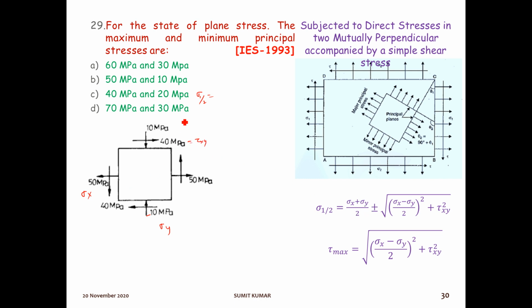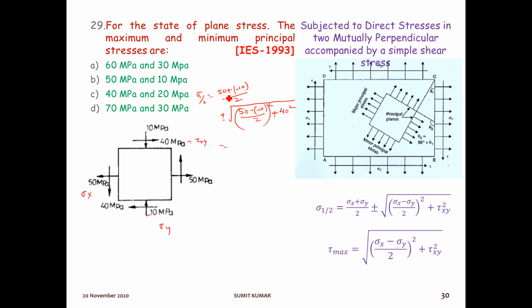So, sigma x is what? 50 plus sigma y. Sigma y is what? Minus 10 by 2. Correct? Plus minus. Plus for maximum and minus for minimum. So, right now for the time being, write both the sign plus minus. Next, sigma x is 50 minus this minus 10, square by 2, plus shear stress square, that is 40 square.